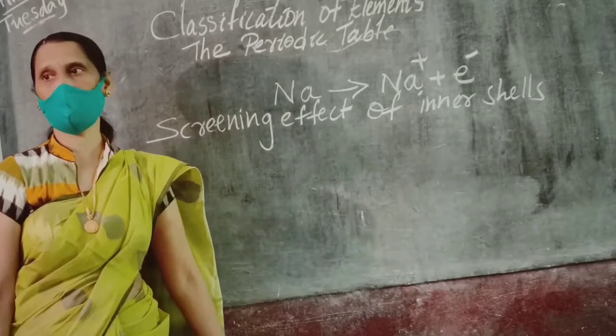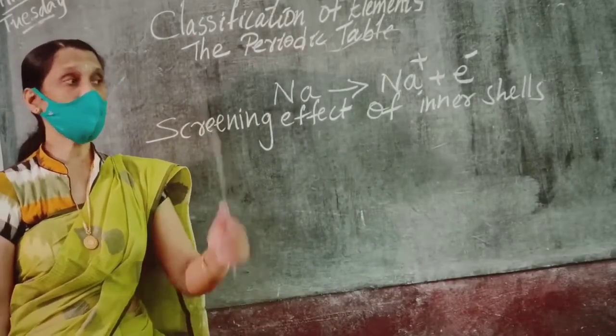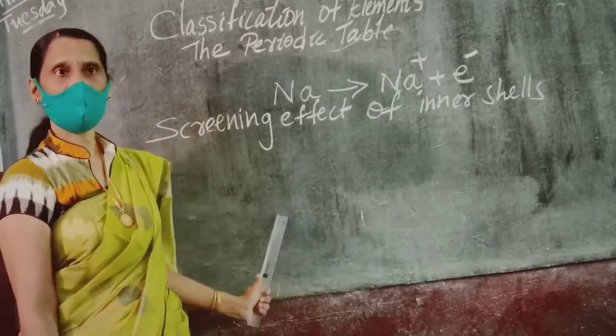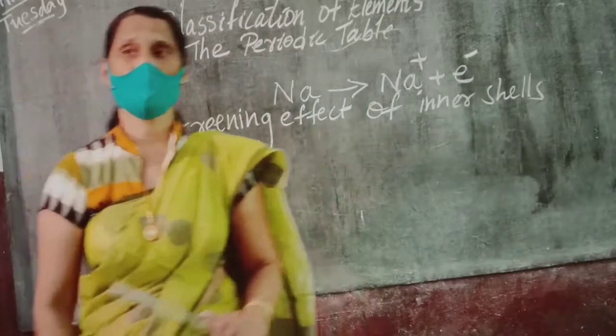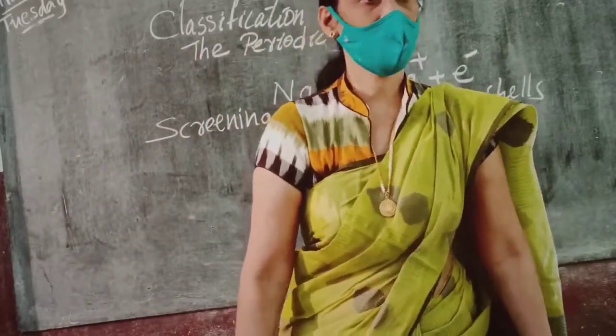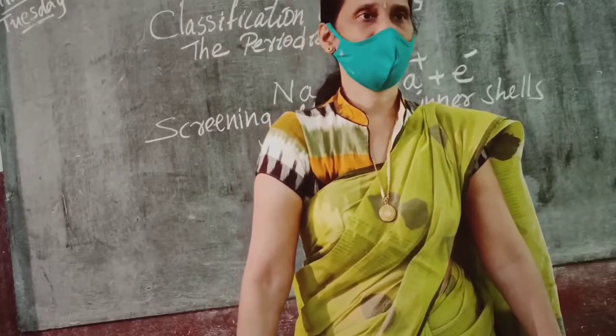Why is it decreasing? It is because of the screening effect. That means inner shells are acting as a shield for the outermost shell. So it is easy to remove electrons from the outermost shell.